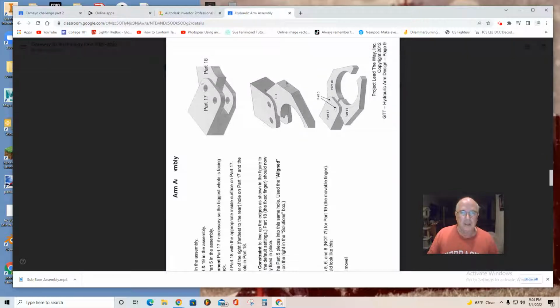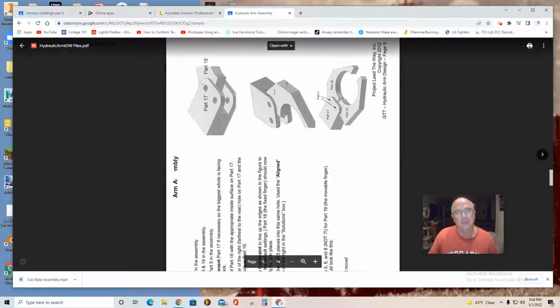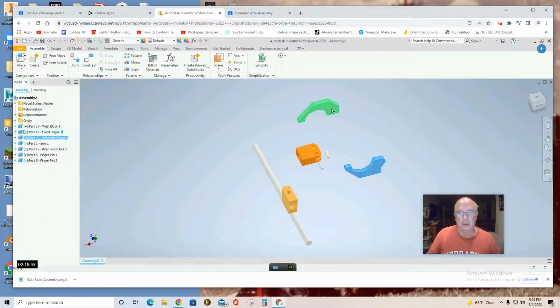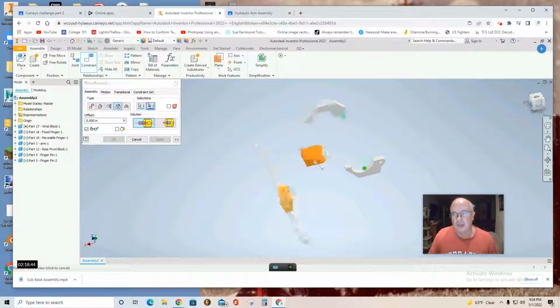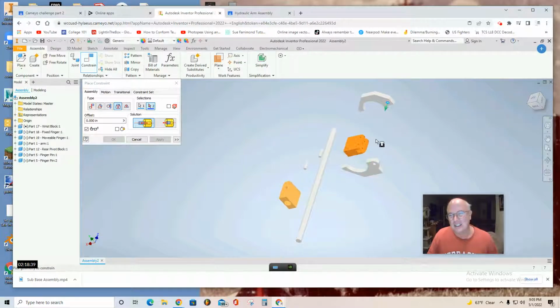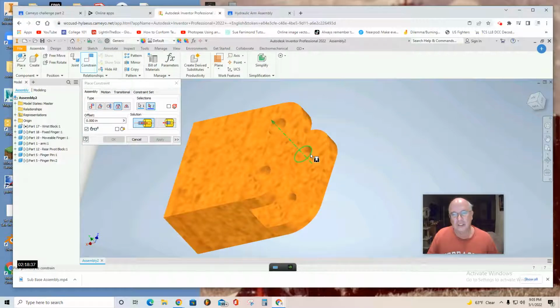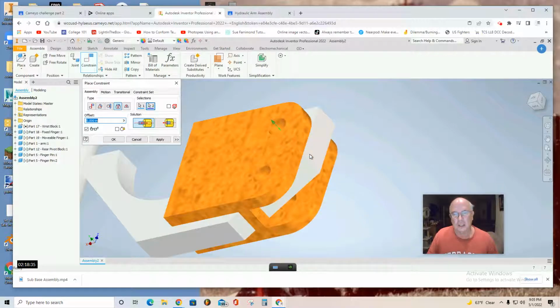Okay, and so on this side, I guess it doesn't matter, the movable finger. Let's just insert. Here's how you do it. You constrain, insert, click, and you're going to use the insert tool to select here on this circle, and then you can rotate, and you've got to select on the inside here on this ring here, click, and apply.